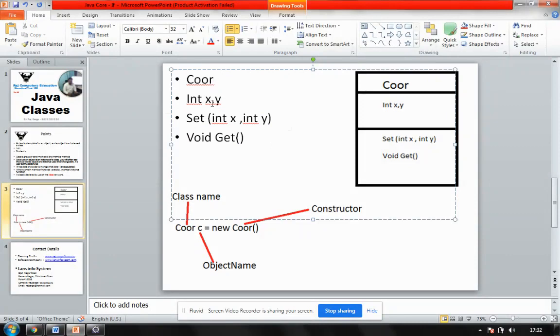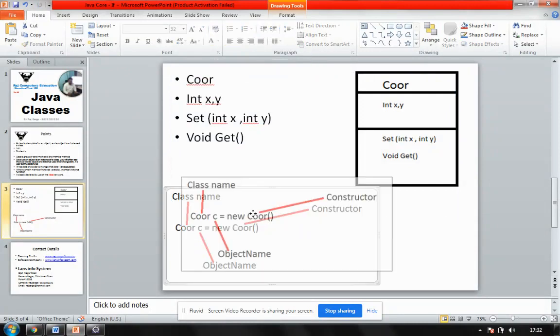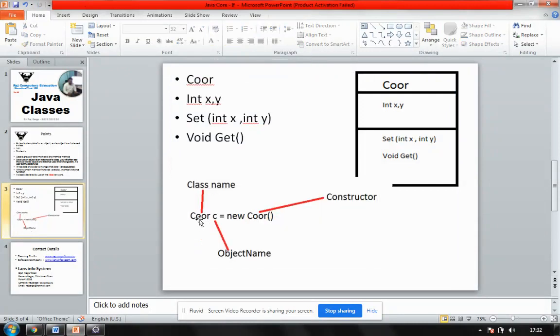Fine. Now I can't use a class directly. I have to create an object of it. So how are objects created? They are created with this special syntax, and this is very important. See, it says Coordinate c. So c is my object name. Coordinate is my class name. new is a keyword given by Java to create an object instance. And then again the class name with round brackets. It looks like a function, but it is technically not called a function here. It is called a constructor.